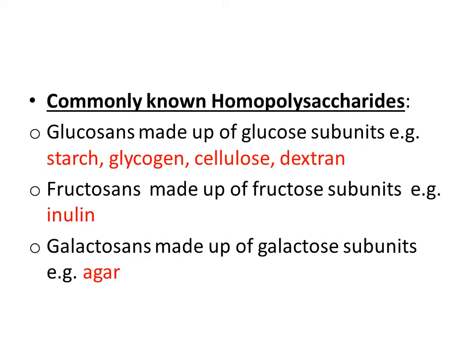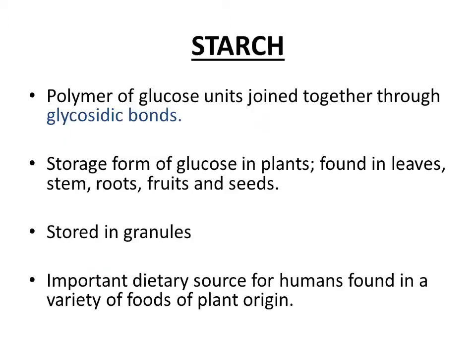So these are some examples of commonly known homopolysaccharides. Those homopolysaccharides which are composed of glucose subunits, we call them glucosans, and examples are starch, glycogen, cellulose, dextran, etc. And those polysaccharides which are made up of fructose subunits are termed fructosans, and an example is inulin. And galactosans are those homopolysaccharides which are composed of galactose subunits, such as agar. So first of all, we are going to discuss glucosans, and the first example is starch.